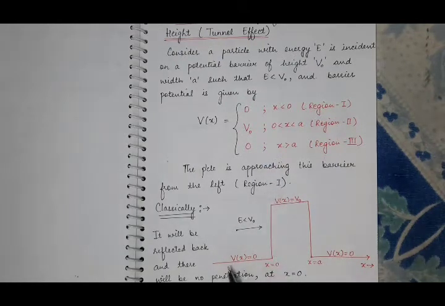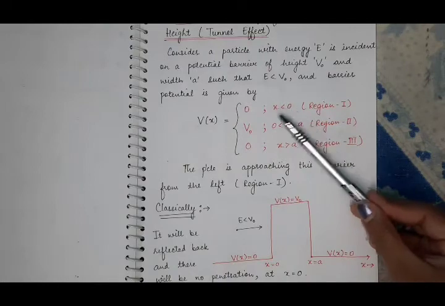So it is like this. The potential barrier has height V0 and width a. It means V(x) will be equal to V0 from x equal to 0 to x equal to a. For x greater than a, V(x) will be 0, and for x less than 0, V(x) will be 0. So from here you can define the potential barrier.